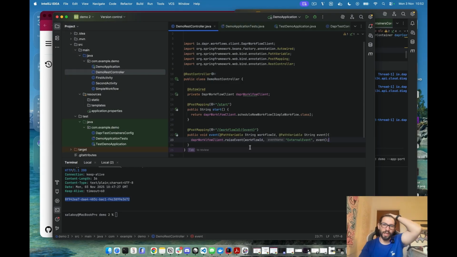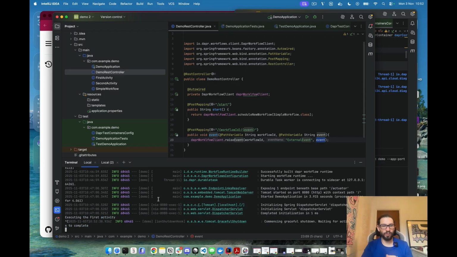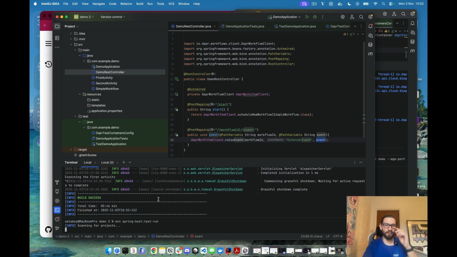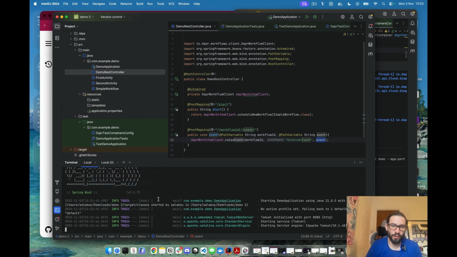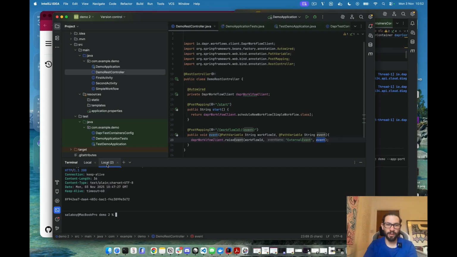There you go. So the idea here again is we enable the user to send an event for a specific workflow ID, and whenever that event gets raised, the workflow will continue, evaluate the event string in this case, and then decide whether or not to call the second activity. We can quickly test this. Now we can stop this and execute some requests against the new version of the application and the workflow. So let's do that. We will send the same request that we sent before to start the workflow.